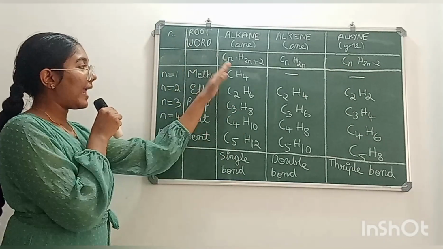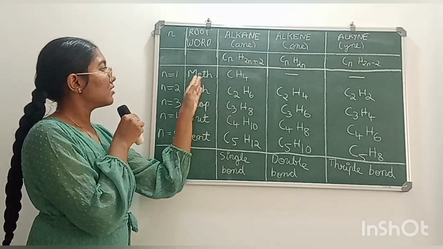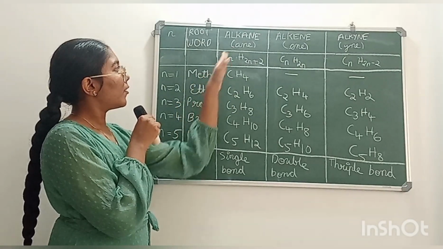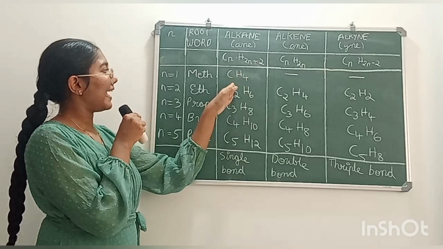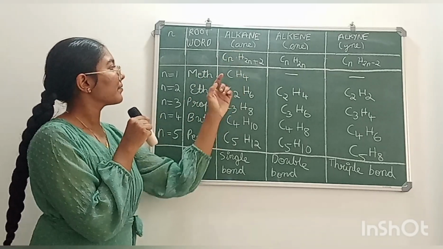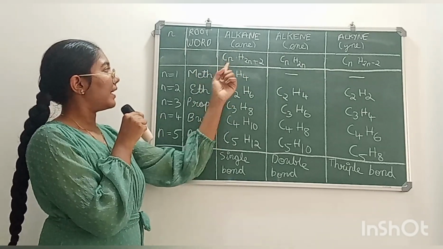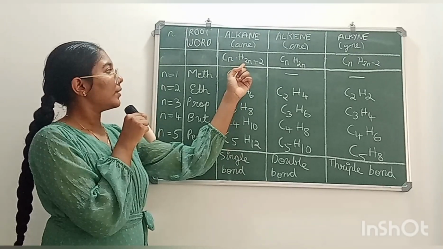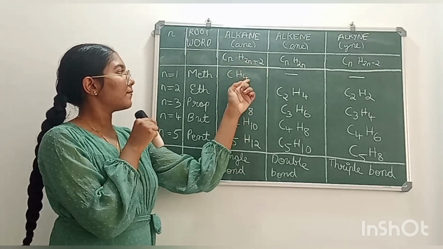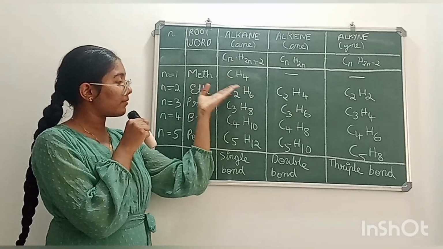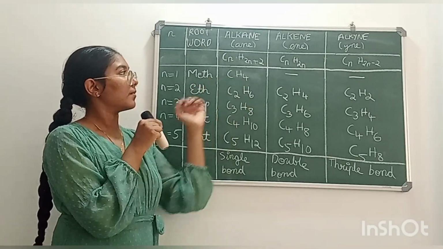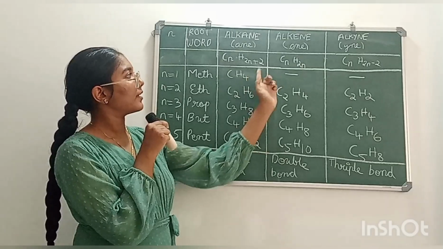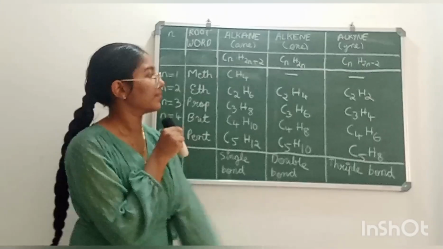So when n is 1, the root word is meth. The first member of alkane is methane. So when n is 1, C is 1. So H is 2 into 1 is 2, 2 plus 2 is 4. So the formula is CH4. The corresponding member for alkene and alkyne is not there.